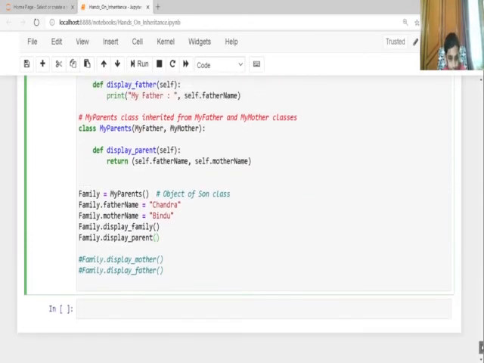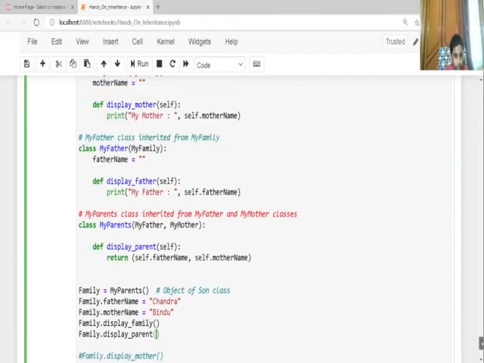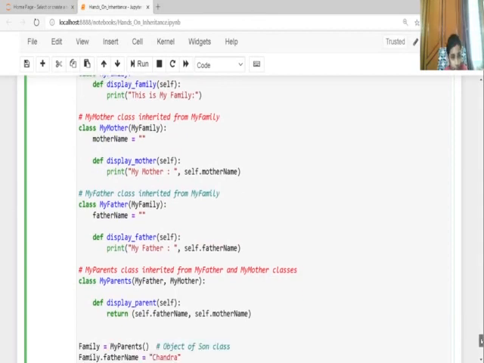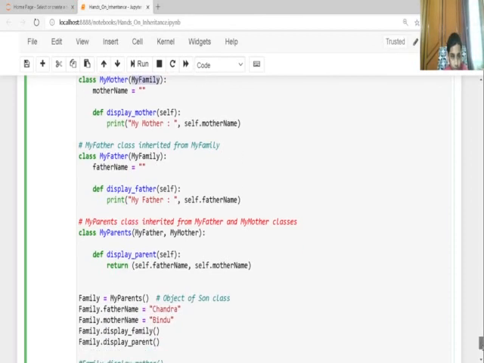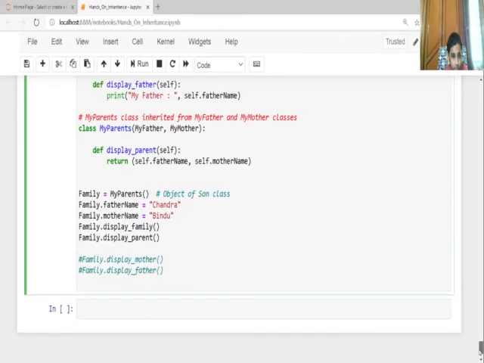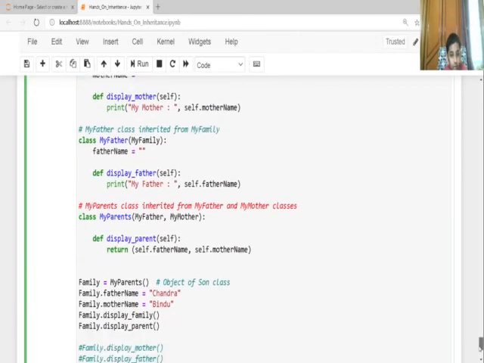So let's see what it will execute here. Display family is from which class? Is from here, and my mother is inheriting from my family. So come both display parent, and here display parent prints self dot father name, self dot mother name.